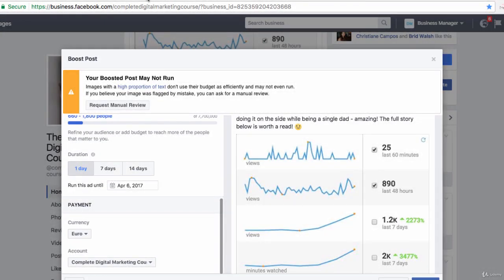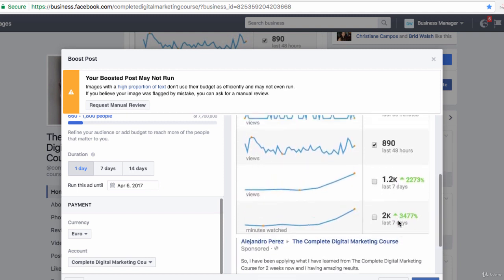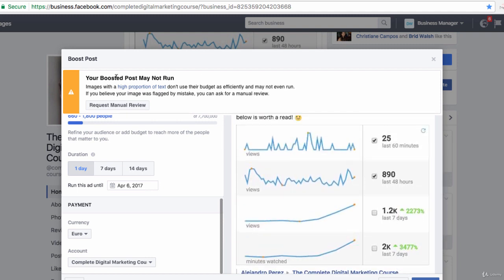Now here I am inside the Boost Post tool and I have an image here that has more than 20% text on it. You can see a lot of text in this image, and I'm getting this warning saying your boosted post may not run. Images with a high proportion of text don't use their budget as efficiently and may not even run. So you will get this automatic warning if you are trying to run an ad with more than 20% text.